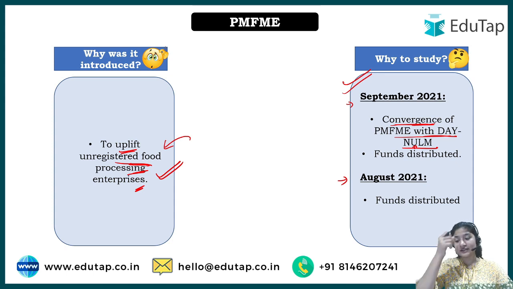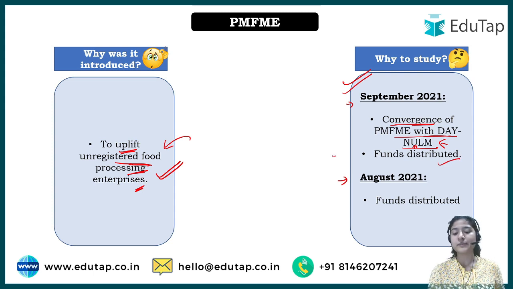That is why this has been converged with NULM, so that better focus can be given to these enterprises, and various steps could be taken, so that there would be upliftment of the people associated with these industries.